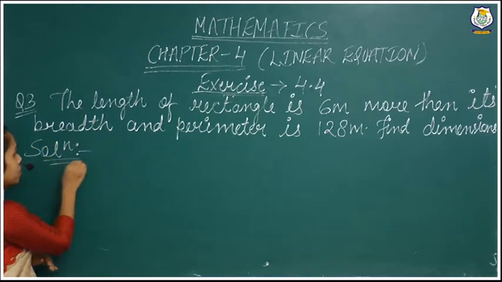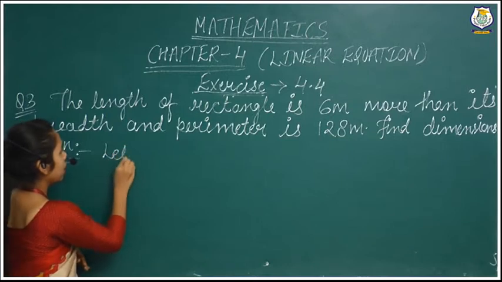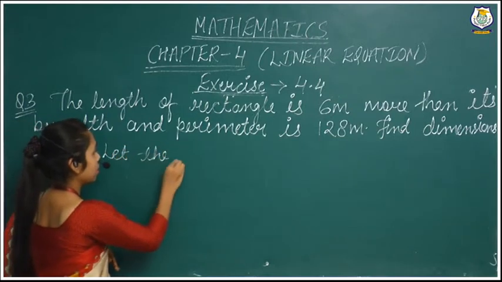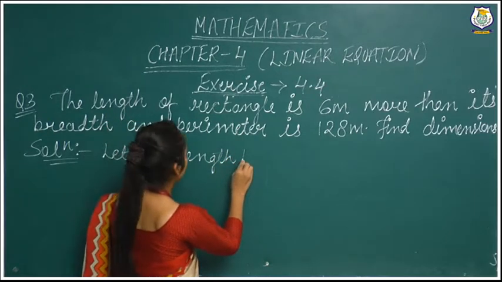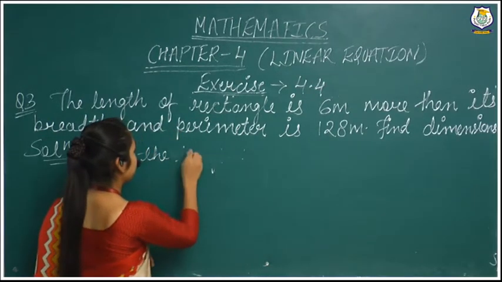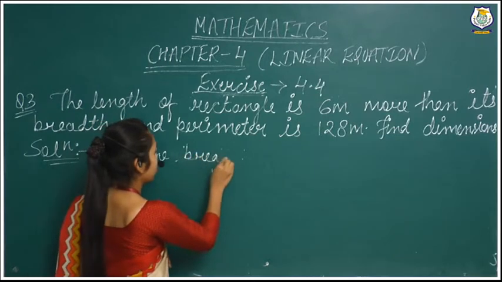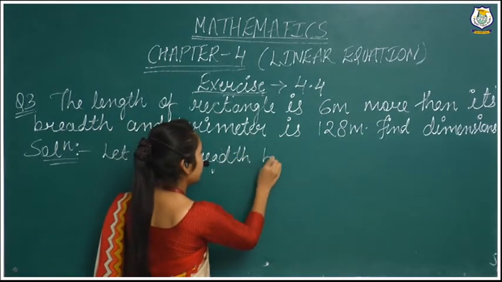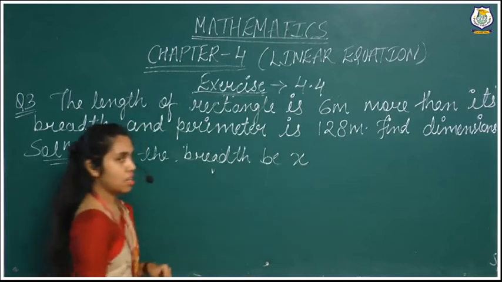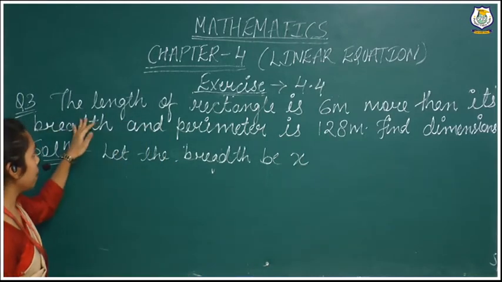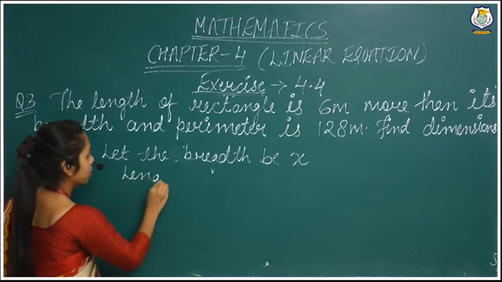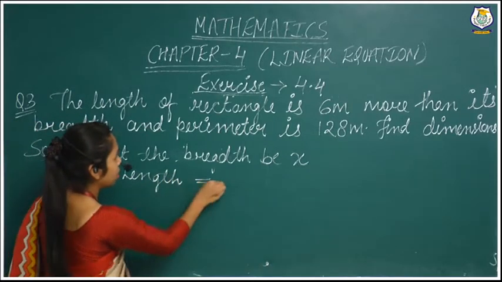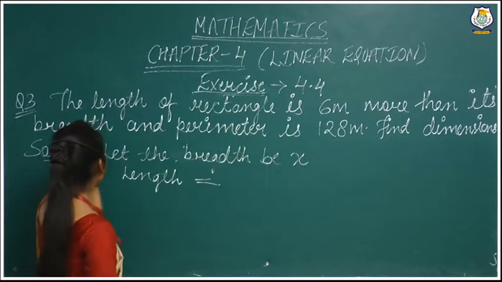We have to assume that let the width be x. Now on behalf of width we will write down the length. So length will be 6 meter more than its width.